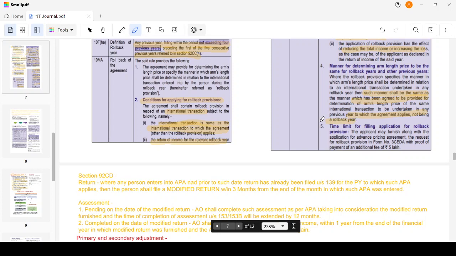Time limit. The applicant may furnish, along with the application for the advance pricing agreement APA, the request for the rollback provision with the proof of payment of an additional fee of rupees 5 lakh. I have to pay an additional 5 lakhs to get this done, as a fee, in Form 3CEDA. Okay.